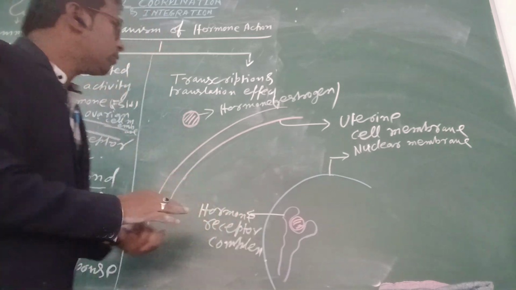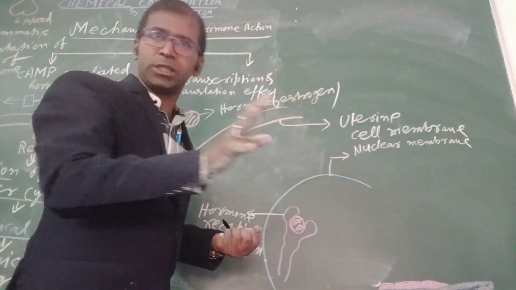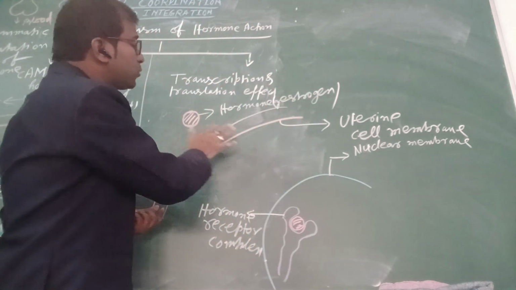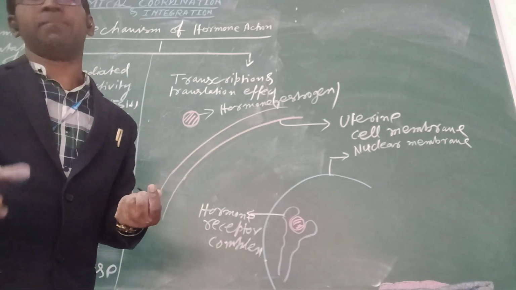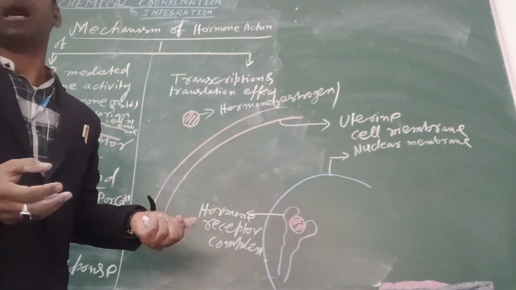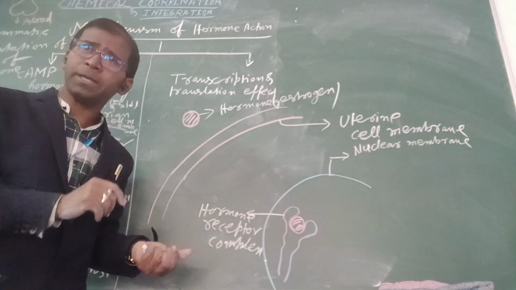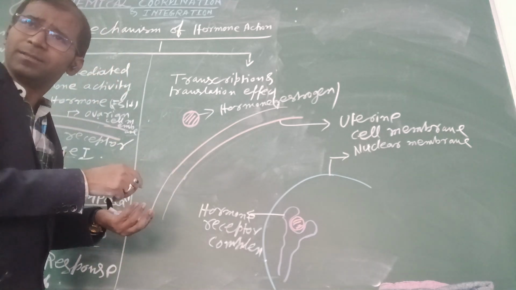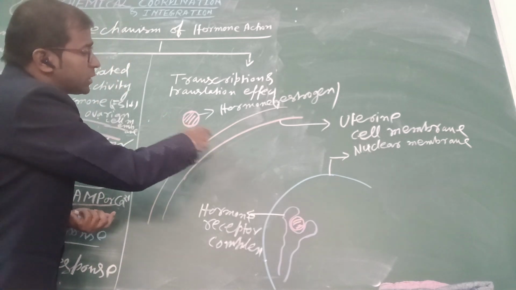Okay, so you know estrogen and progesterone are able to enter inside the target cell, because the cell membrane or plasma membrane is made up of lipid and protein. There is a lipid bilayer, so it can diffuse inside the cell.